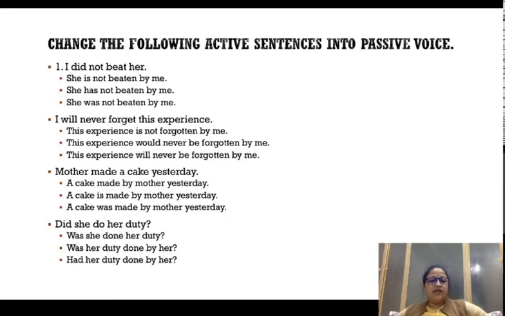Sorry. Did she do her duty? It's a question mark. Duty is the object and she is the subject. Ignore did here because did is the verb, and did indicates that the tense of this question sentence is past tense. So how do we do it? We will bring duty first, and duty is not going to take did. Duty is going to take was.